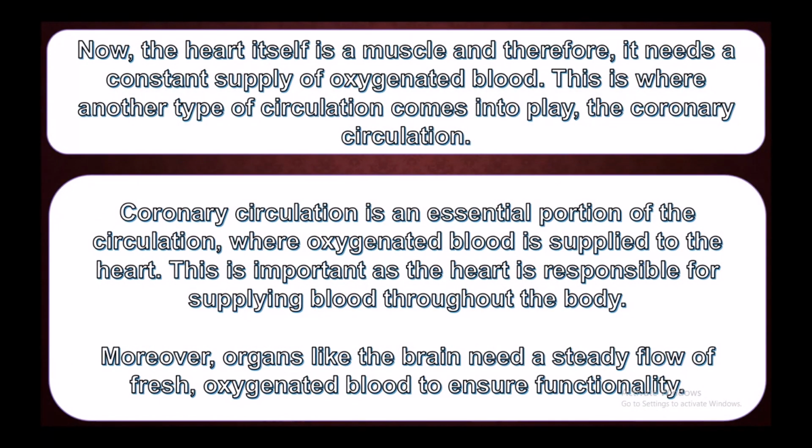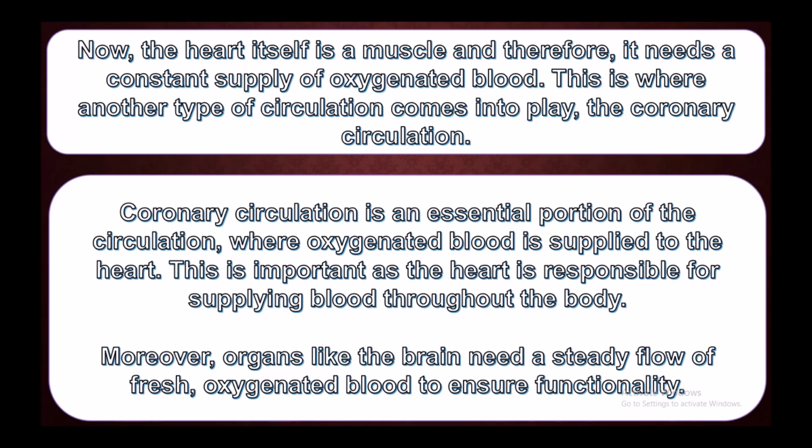Now the heart itself is a muscle and therefore it needs a constant supply of oxygenated blood. This is where another type of circulation comes into play, the coronary circulation. Coronary circulation is an essential portion of the circulation where oxygenated blood is supplied to the heart. This is important as the heart is responsible for supplying blood throughout the body.